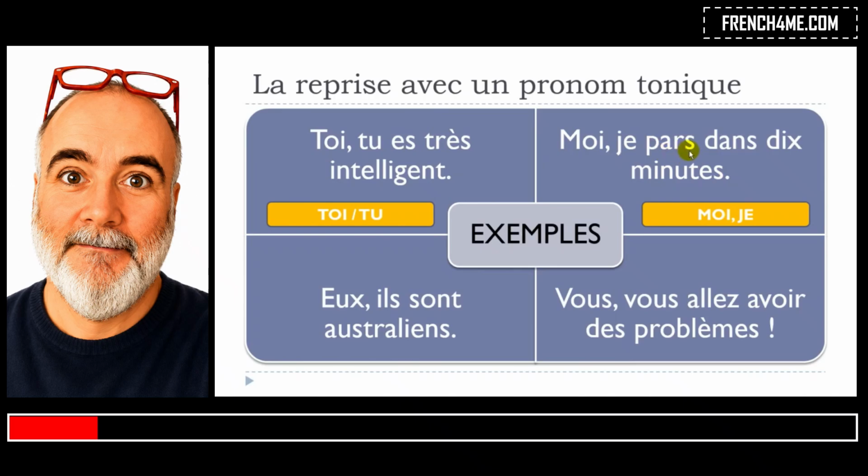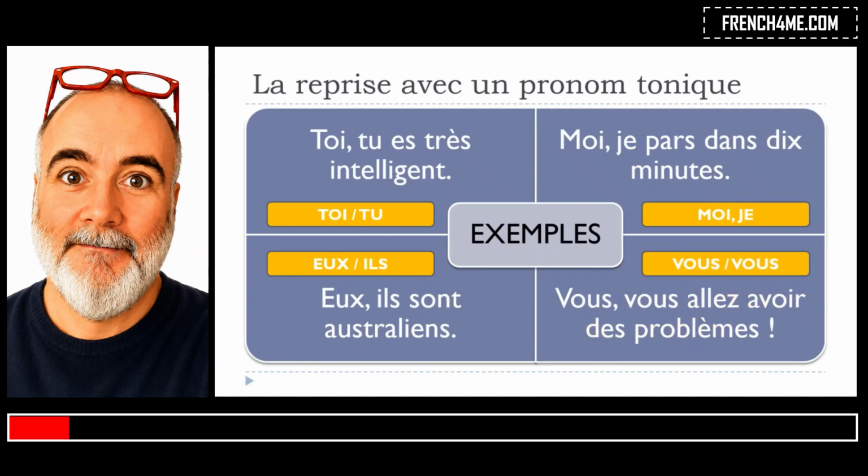Okay, partir is to leave. Dans 10 minutes, in 10 minutes. Je pars dans 10 minutes. Then after that, you've got eux, and then it will be followed by ils. Eux, ils sont australiens. Okay, so they are Australians. And then the last one, vous, so vous, vous allez avoir des problèmes. You are going to have some problems.